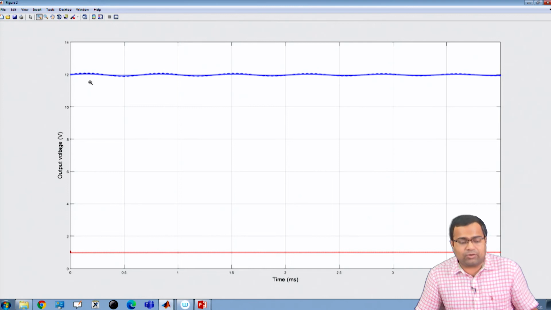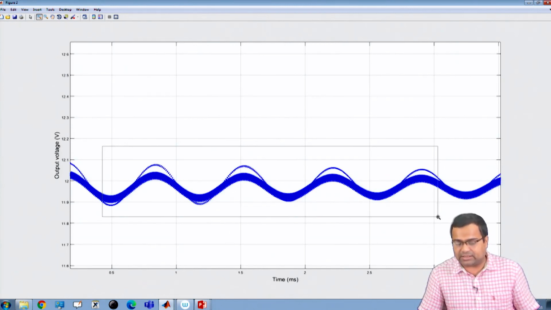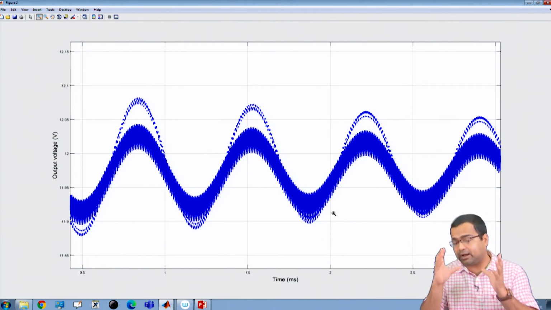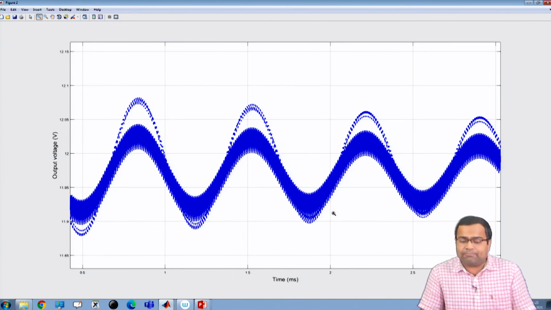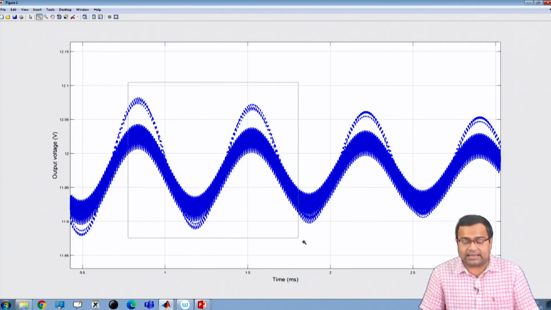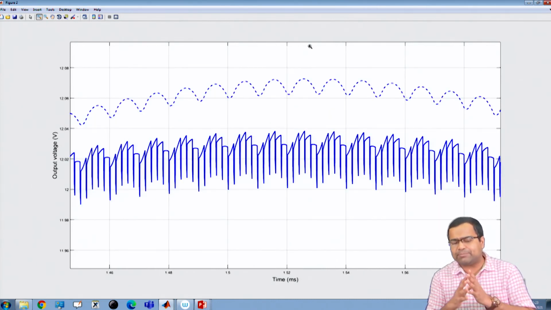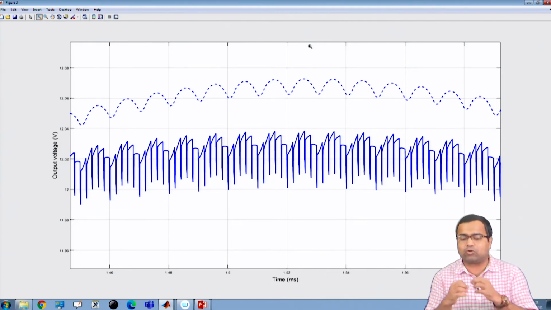But what we want to observe is, if we take the two output traces, the one with actual switch simulation of the POL and the other where the POL is replaced by a constant power load, the waveforms are not exactly identical. They are not exactly identical because it is well reported in much literature that all investigations are carried out simply by taking a constant power load.